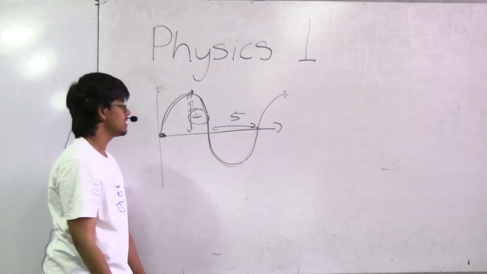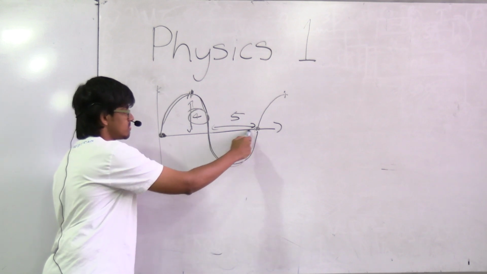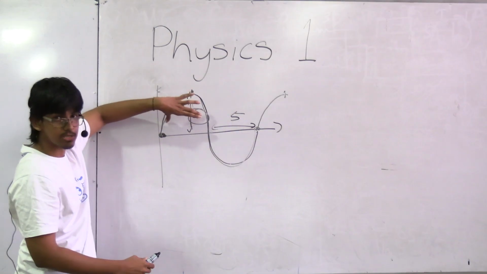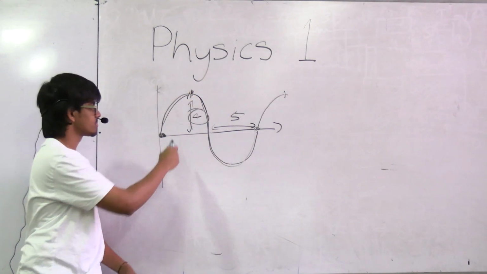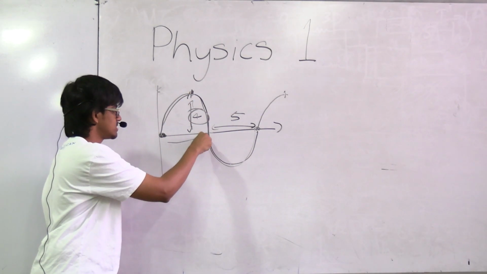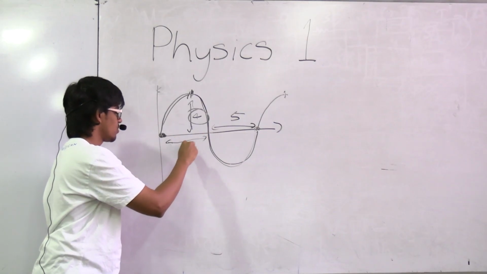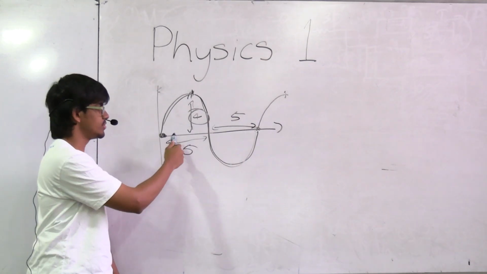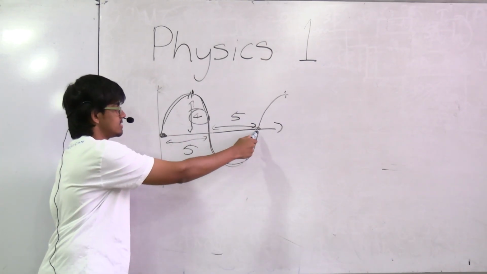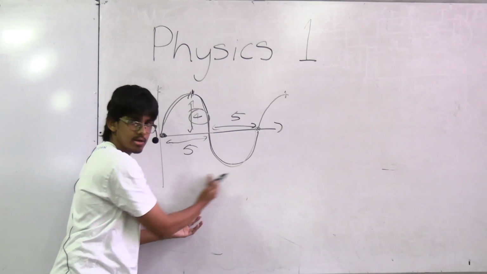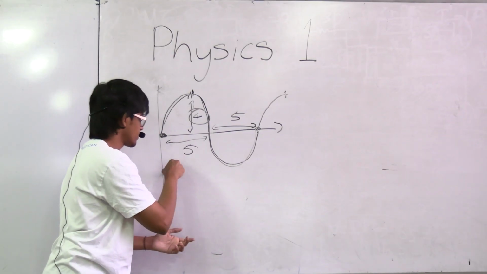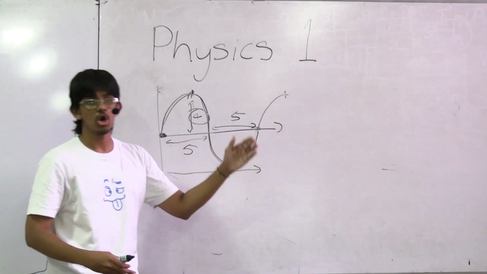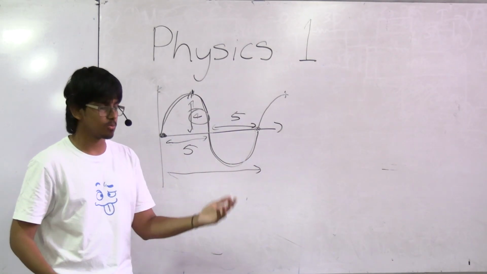What you've been given then is that this is 5 centimeters, and because this section and this section are identical, this distance here is also going to be 5 centimeters. So what do you do? You add this distance and this distance, and you have this entire distance now. This whole distance then becomes 10 centimeters long. Your wavelength is a 10 centimeter wavelength.